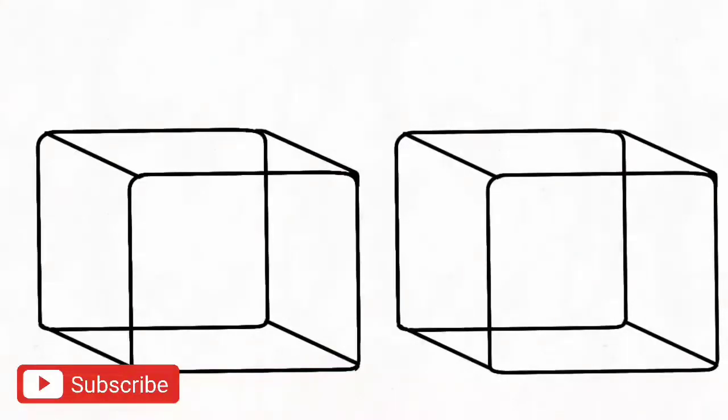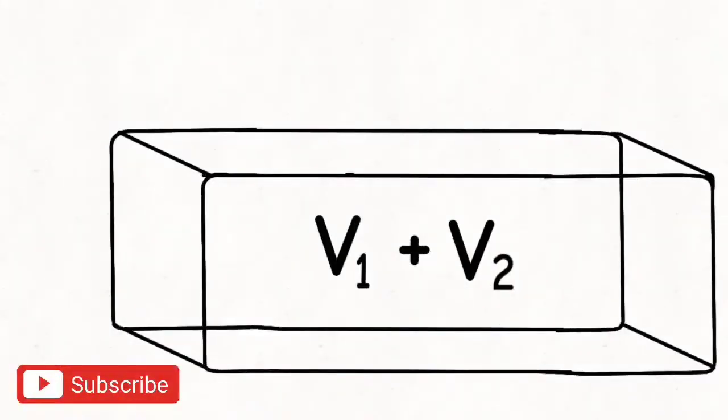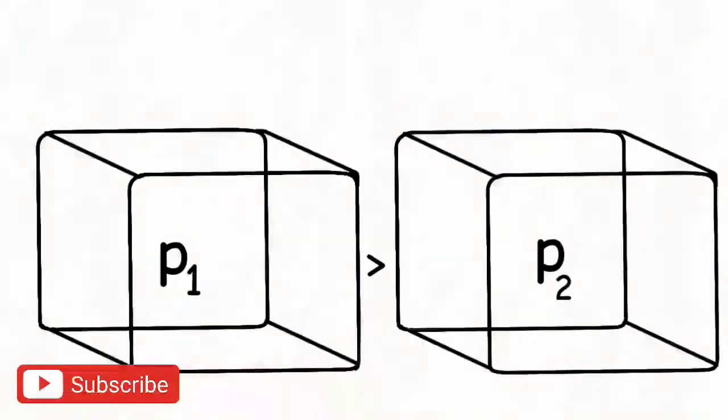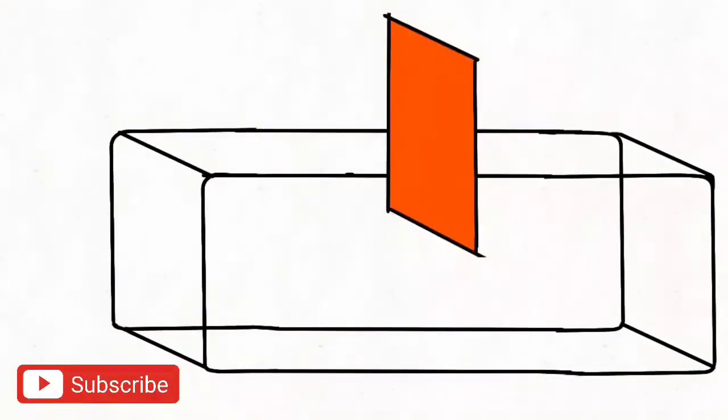As we have seen before, if we merge two containers filled with air of volume V1 and V2 and pressure P1 and P2 respectively, volume will add up, but pressure will not. So, what will be the resultant pressure for the new system? Well, let's find out. If we consider container 1 has more pressure, that is kinetic energy with respect to volume, than container 2, and if we merge them, then the kinetic energy of container 1 gets more space than before.